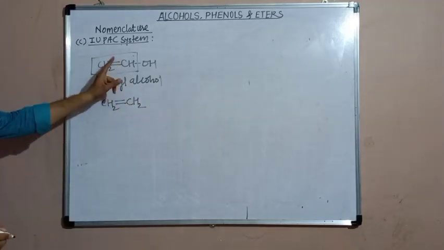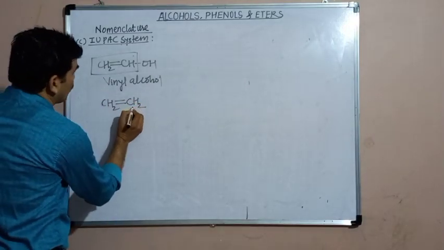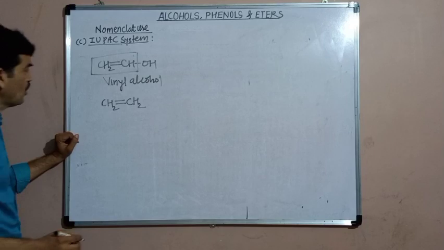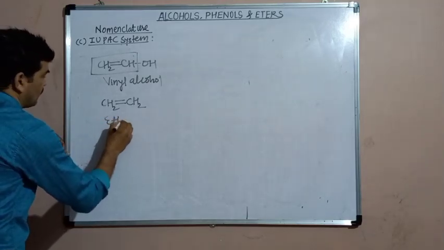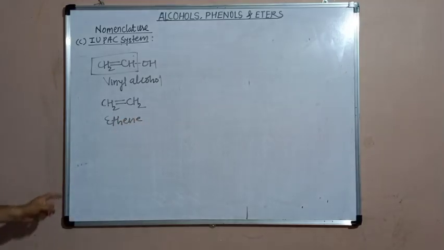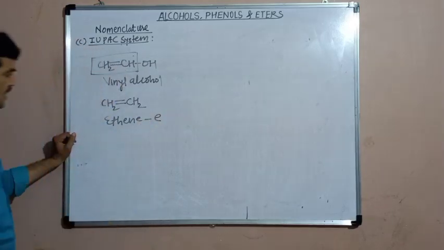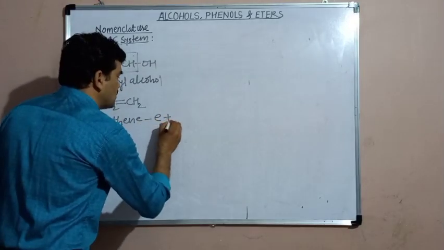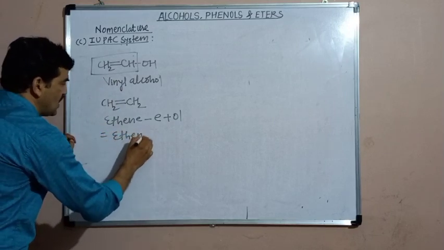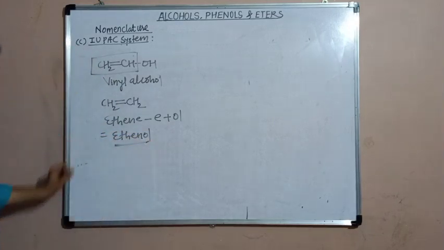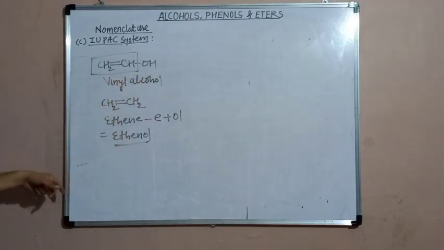This is the parent hydrocarbon of vinyl alcohol, and from it one hydrogen gets replaced by OH. From the name of the parent hydrocarbon, replace the ending E by the new suffix OL, and therefore its IUPAC name becomes ethanol. The IUPAC name of vinyl alcohol is ethanol.